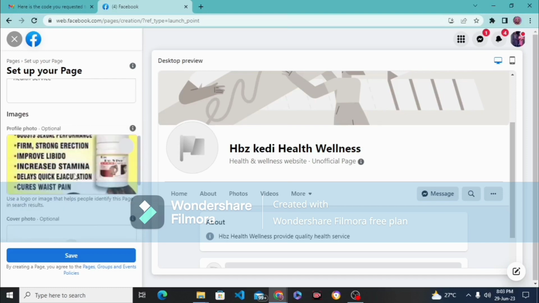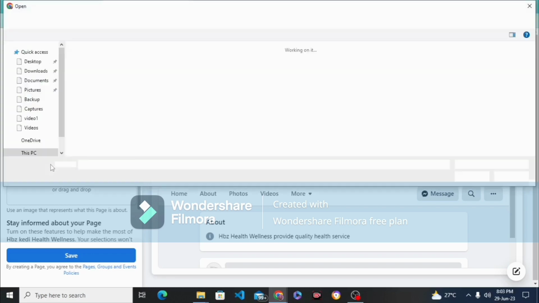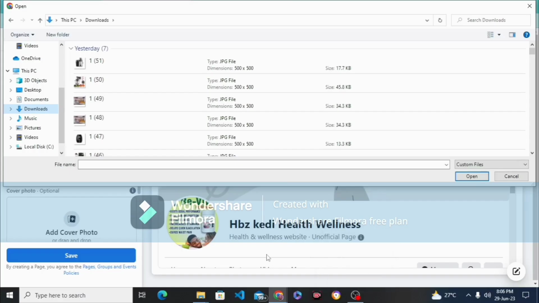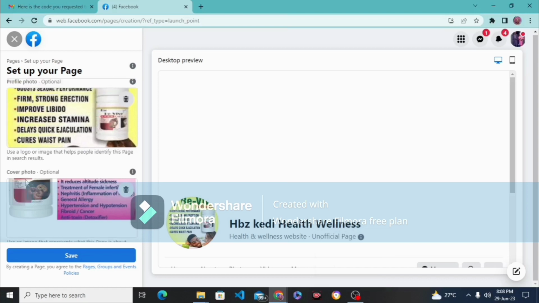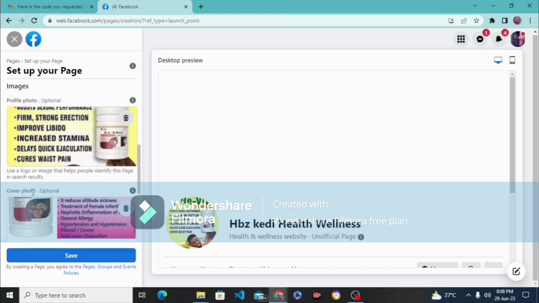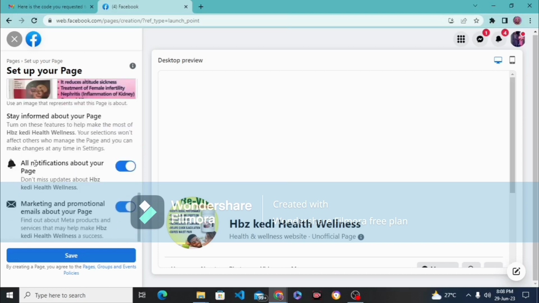Then after you upload your profile picture, which is your logo, you can upload your cover photo. Just make sure you upload something that is very, very attractive. For the cover photo also, you can go to Canva, it is free, a template just for you to edit. If you want me to create a video tutorial on that, I can do that. I'm just using my flyer. I click on upload, it directs me to my gallery, and I upload it.